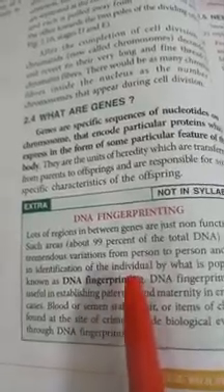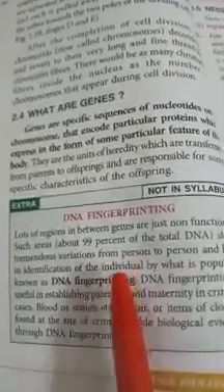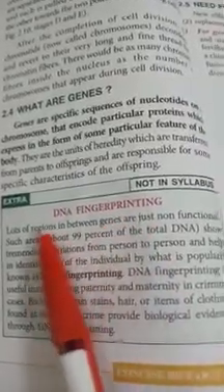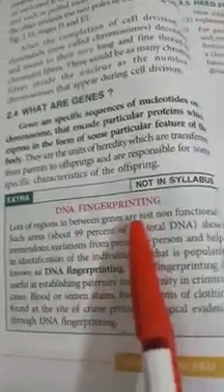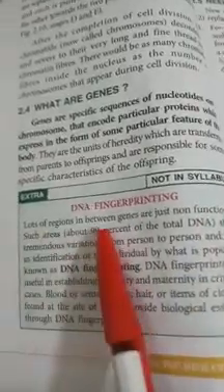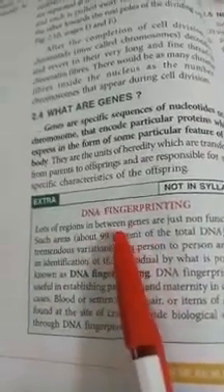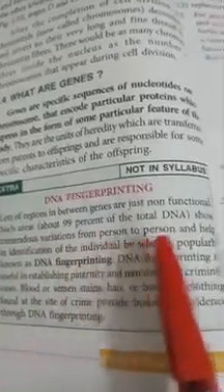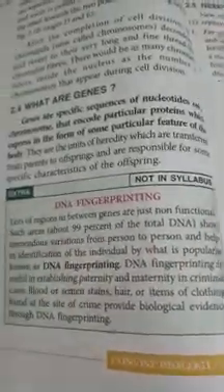Using that technique, we can find out the person, because the variations are in the places between the genes, the non-functional areas on the chromosome. There may be variation from person to person in those areas.